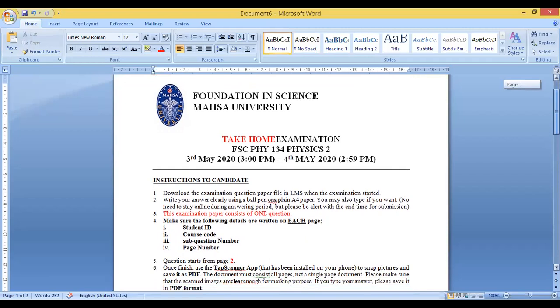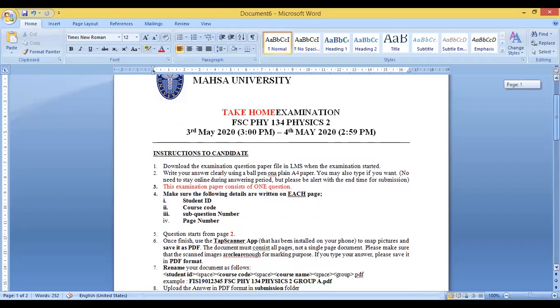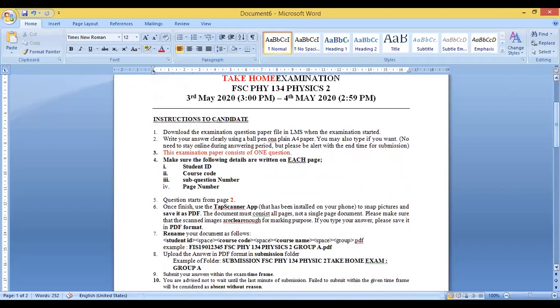For the take home examination for the Physics 2 subject, the duration is 24 hours, starting from 3 p.m. and we will finish on 3 p.m.